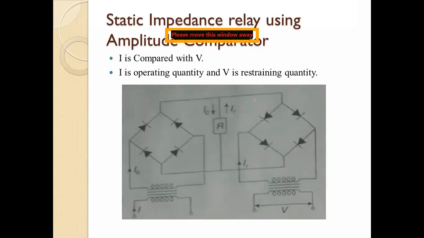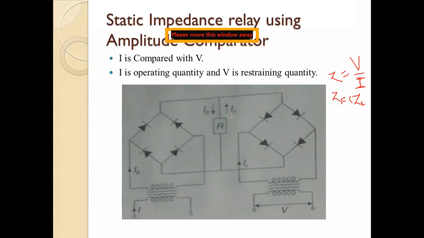Again we are using the same principle, that is Z equals V divided by I. If the fault impedance is less than the set impedance, then only your relay will operate here.